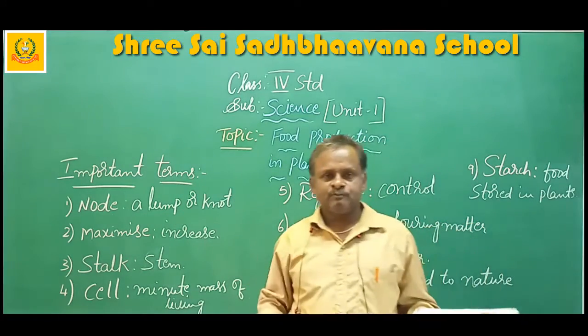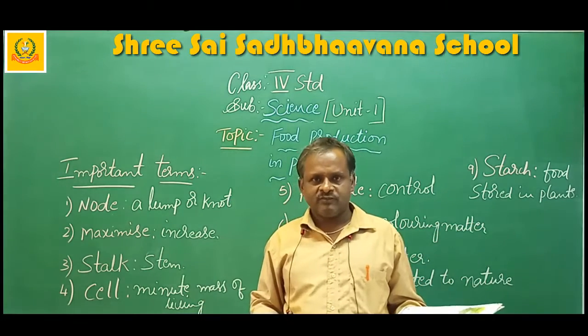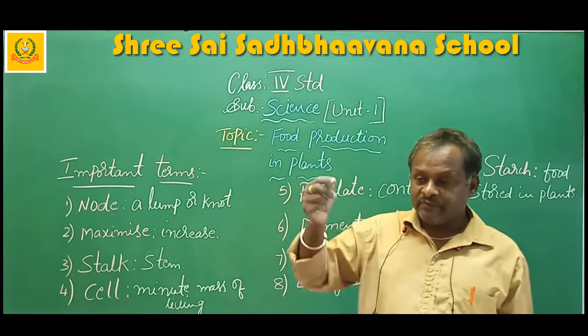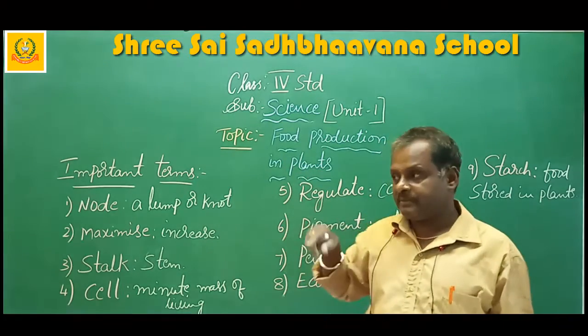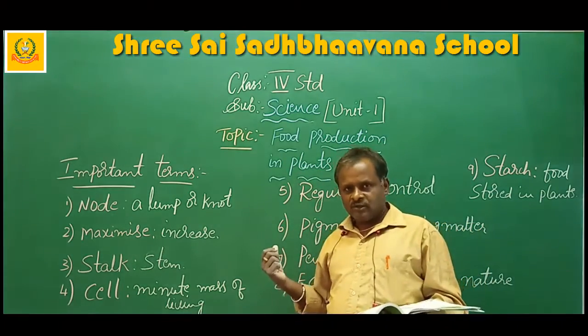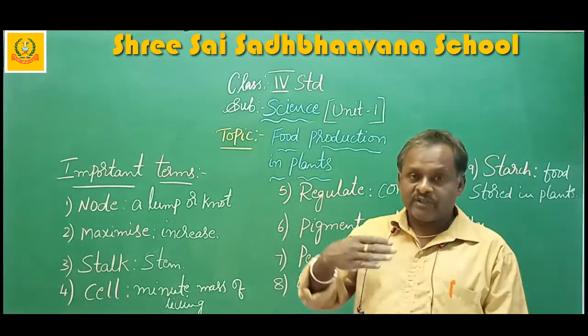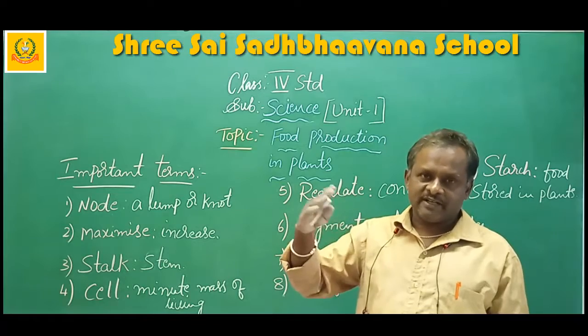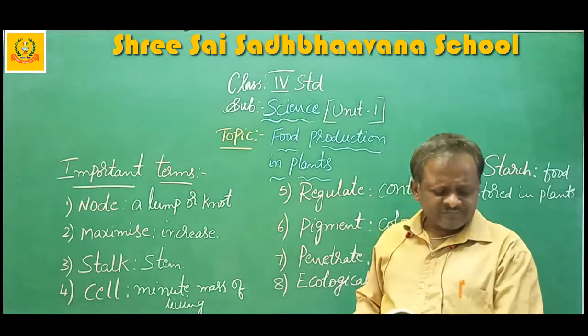Keep it in the sunlight. What will you feel after some time? You will see some water droplets in the cover. We will do that experiment when you come to the school. Now you understand that water vapor also evaporates through these stomata.